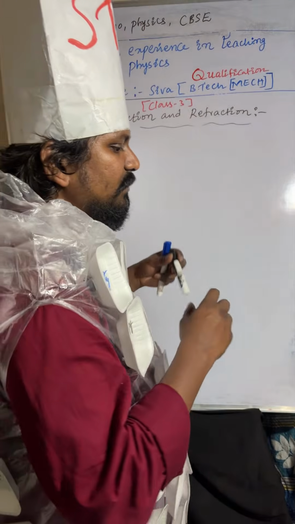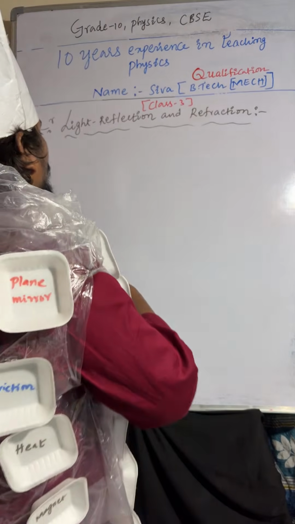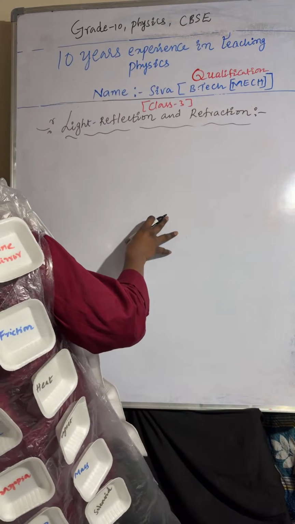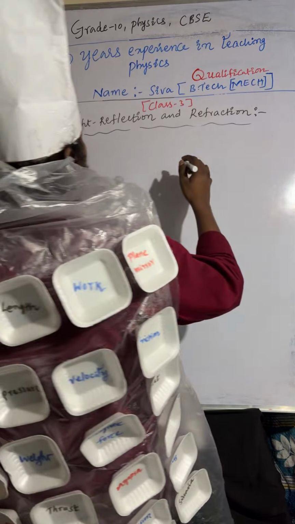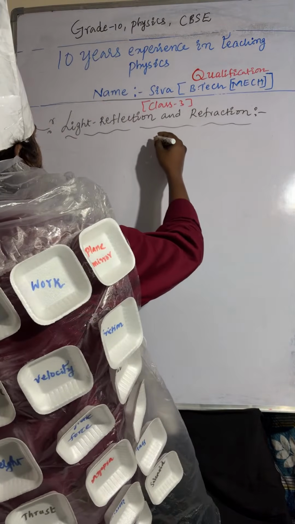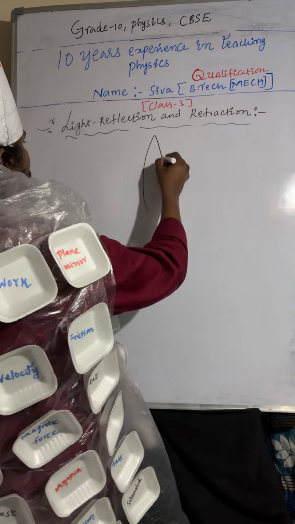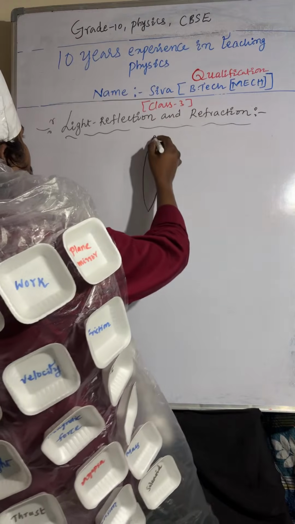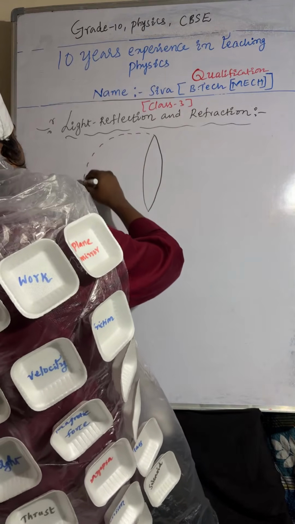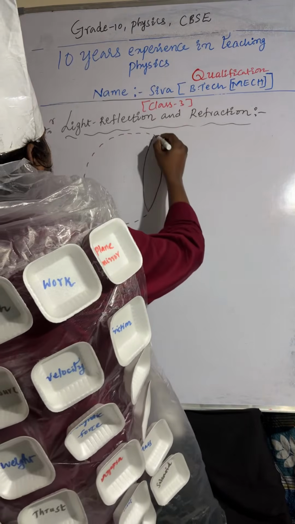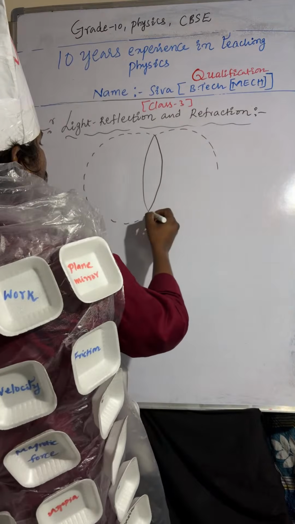Now we'll discuss lenses, spherical lenses. I'm taking a convex lens, this is a convex lens, and this also is a convex lens only.